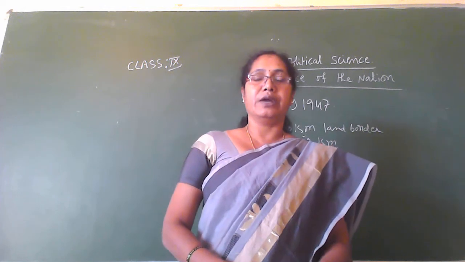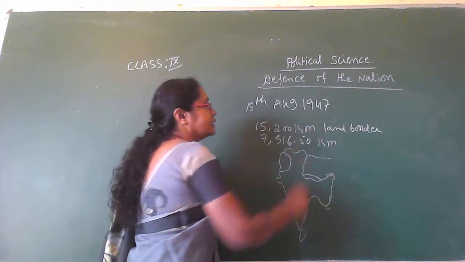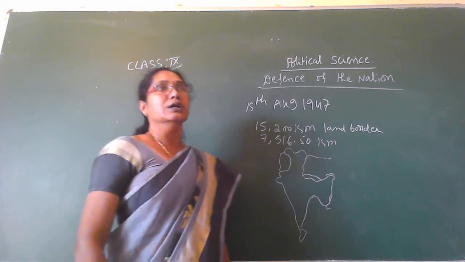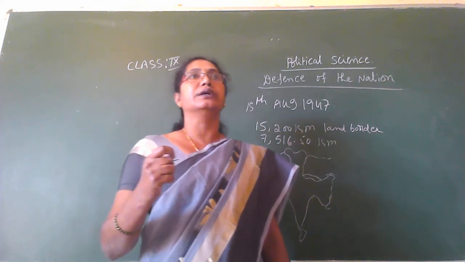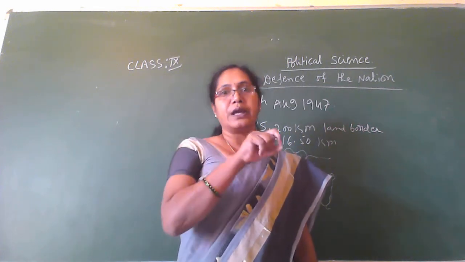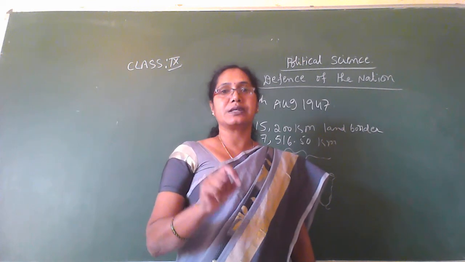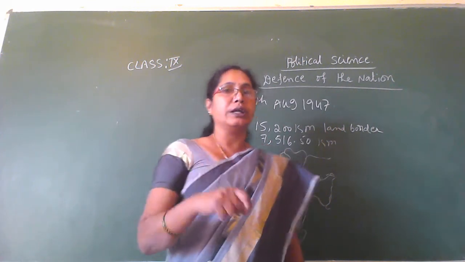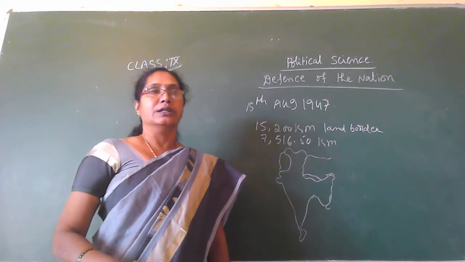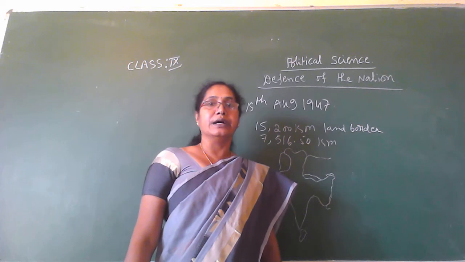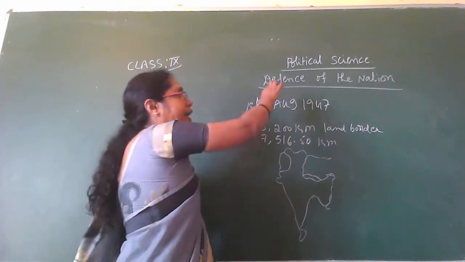When we got independence on 15th August 1947, India had been under the imperial rule of foreigners. With many struggles, protests and sacrifice we got independence. That's why, to protect our country, we need a defense.